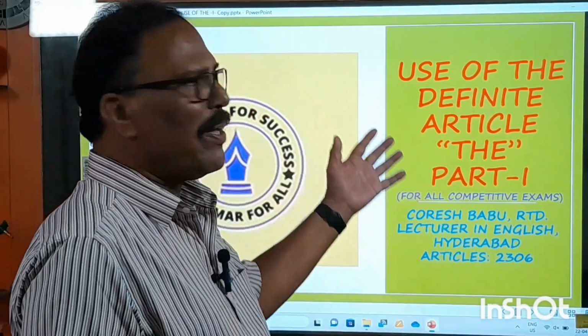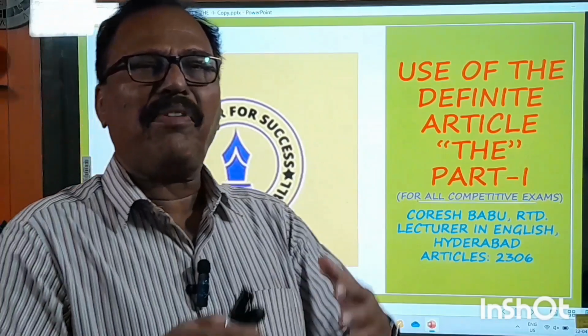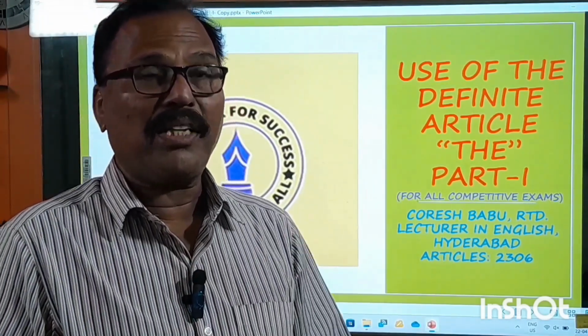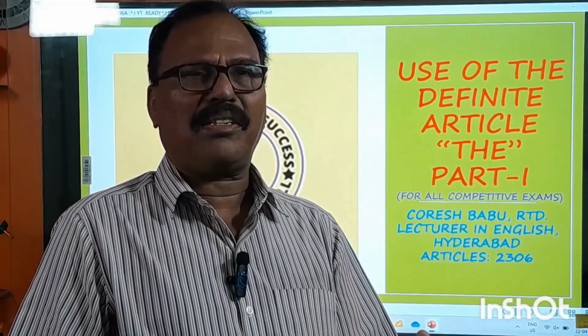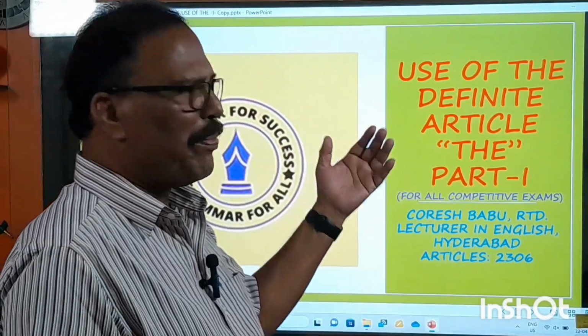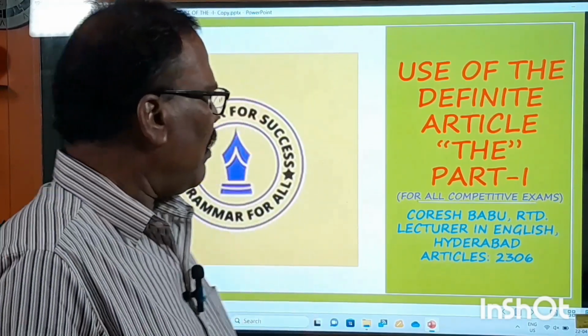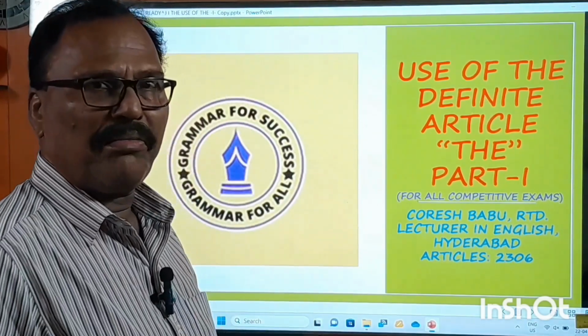Please watch all of them so that you can have a very good idea about the use of the definite article, so that you can answer all the questions pertaining to this topic in your competitive examinations. Okay, and now let's get into the video.